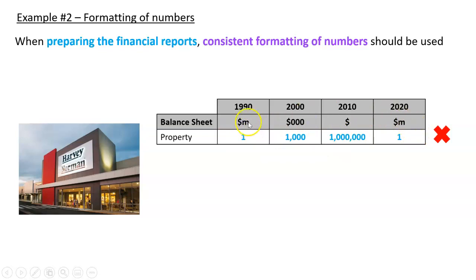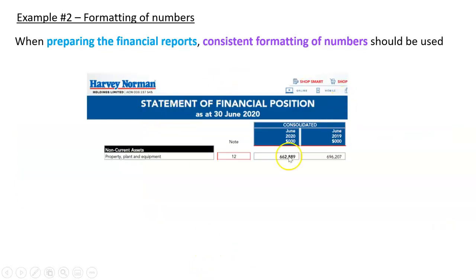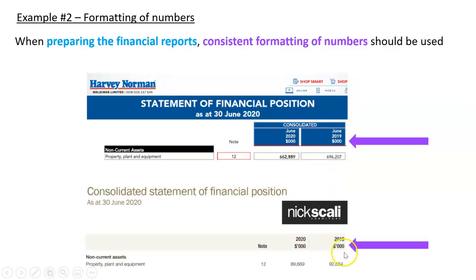In the real world, businesses do these things, but they stick with one. So they might always stick with, say, this one. We always value things in thousands: 1,000, which is a million, 1,000, 1,000, 1,000. Beautiful. That is now comparable. You can see here with Harvey Norman, they always use thousands. This is from 2019 and 2020, and that's what they do. Nick Scali Furniture, same thing. Most businesses in Australia do tend to use this. So we can see property valued in thousands, and that way it's comparable.